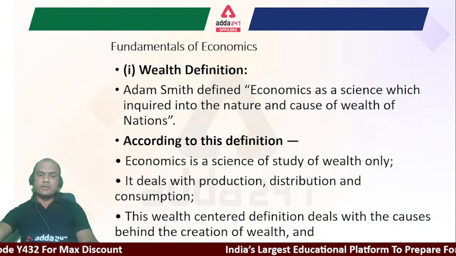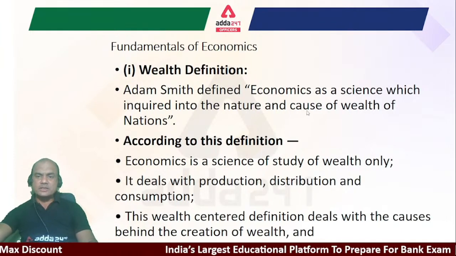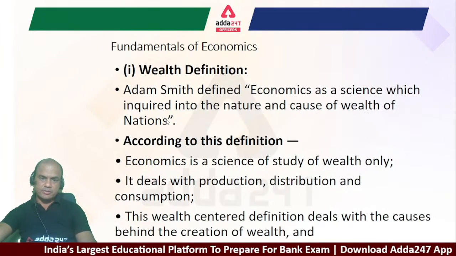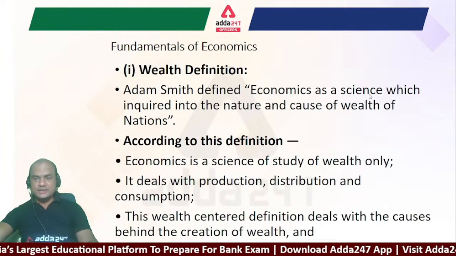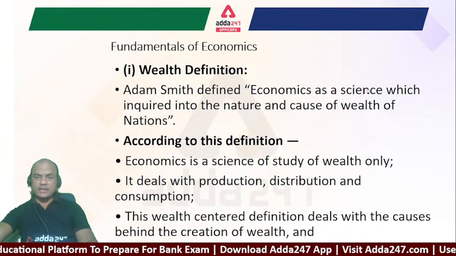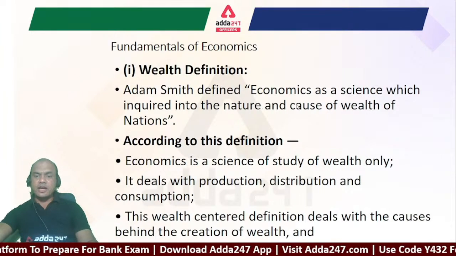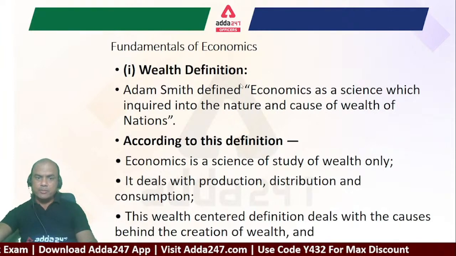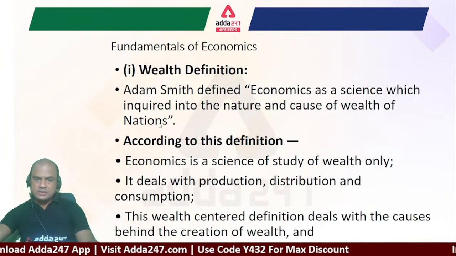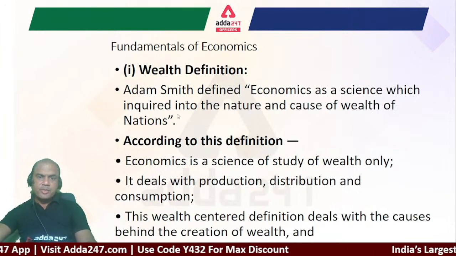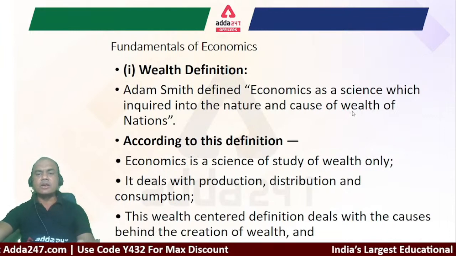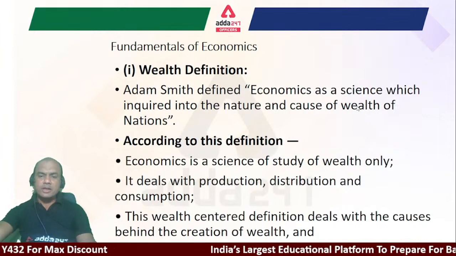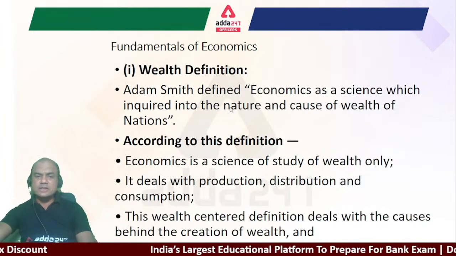Adam Smith defined economics as a science which inquired into the nature and cause of wealth of nations. Means economics is a science, he says. It's a science which inquired into nature and cause of wealth of nations. Means he is basically defining macroeconomics. Wealth of nations. He is not talking of individuals. He defines how the nations, how the countries build their wealth. Now, how can they build their wealth? That's what is the study of Adam Smith.